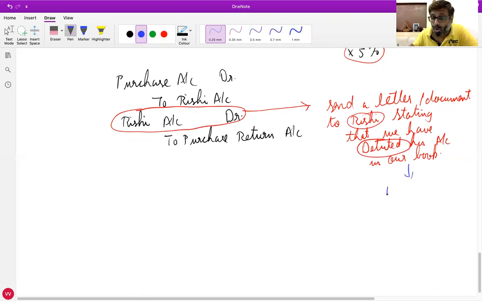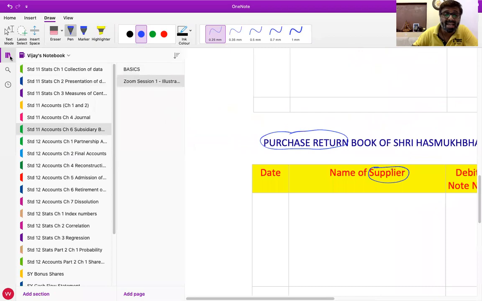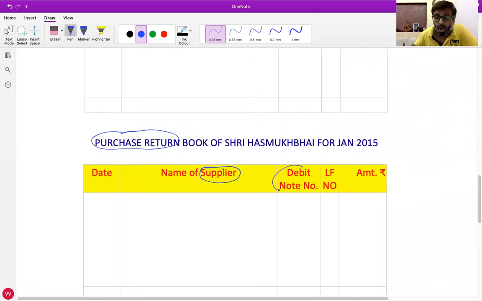This kind of note is called a debit note. So whenever purchased goods are returned, which column do you make? Debit note number. Did you understand the relevance of this debit note number column?